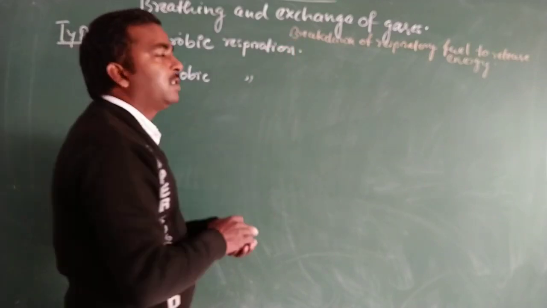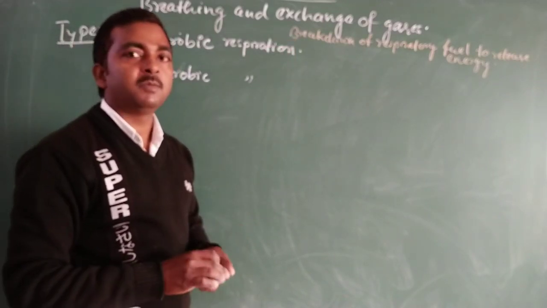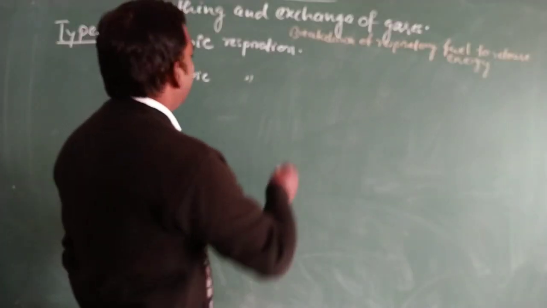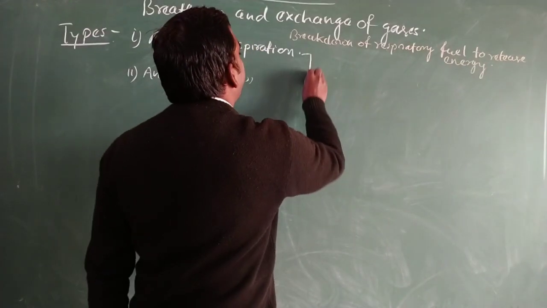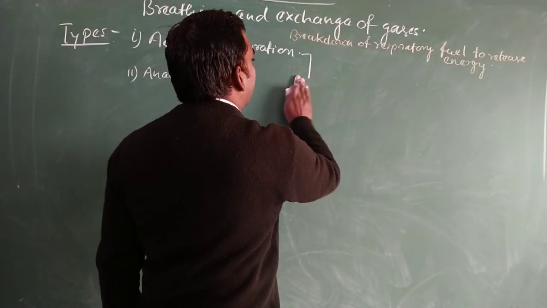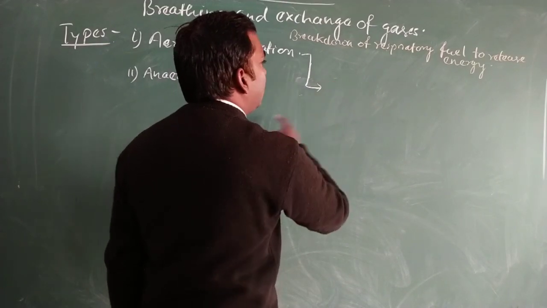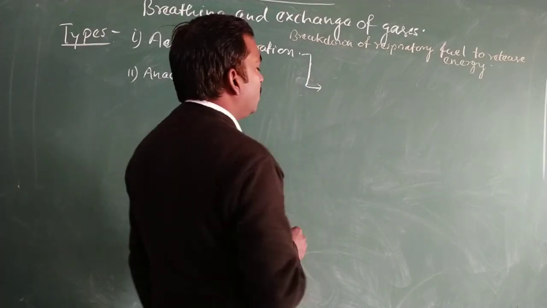And this is a common definition for both, aerobic respiration as well as anaerobic respiration. Now in aerobic respiration, what are the steps?